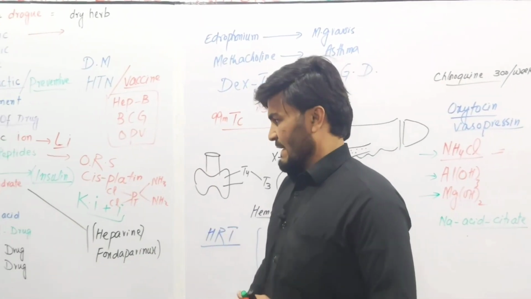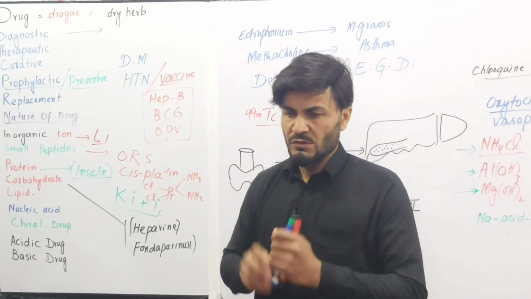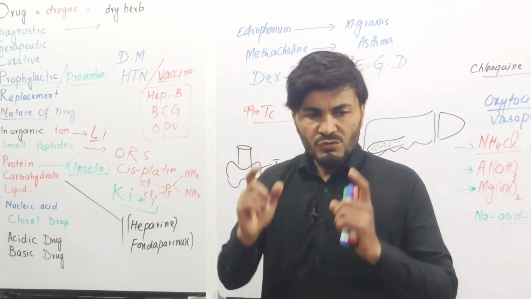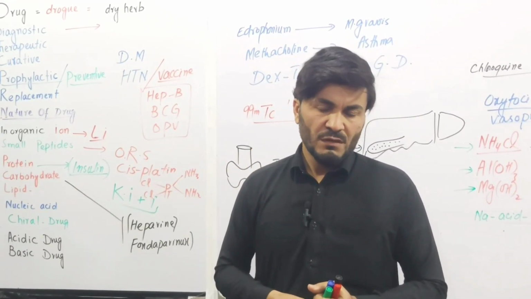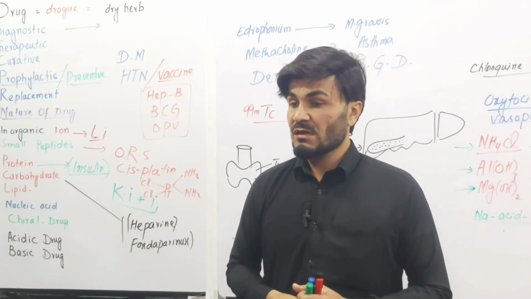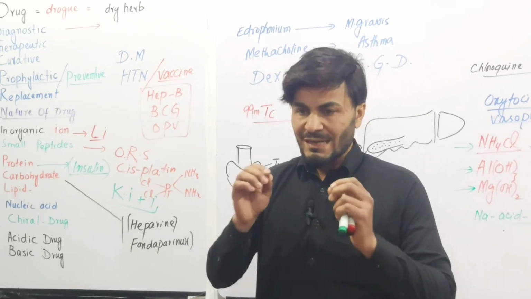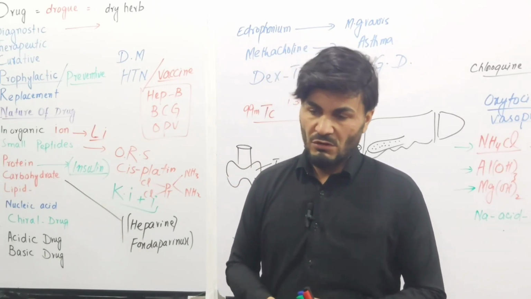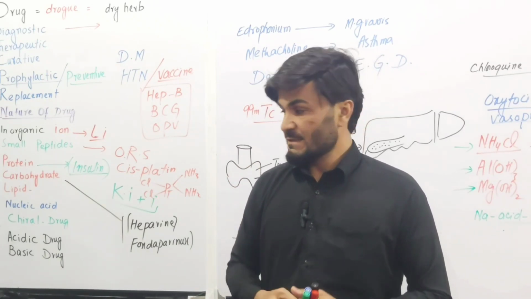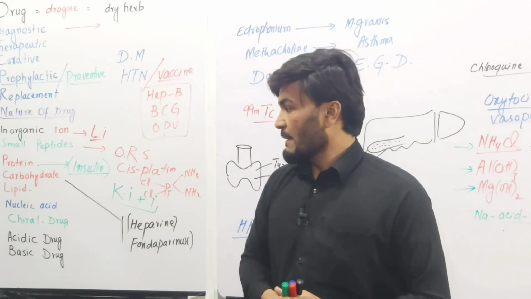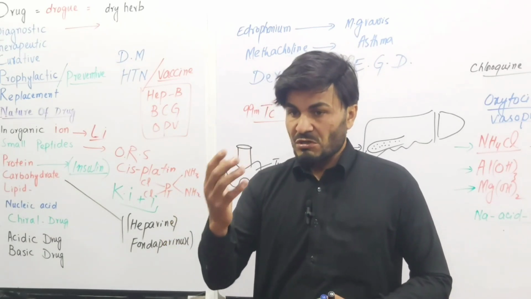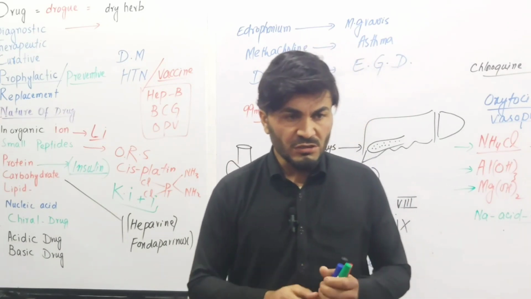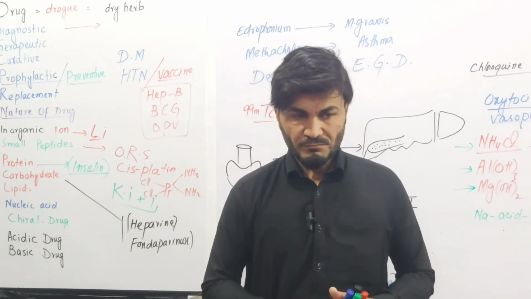And nucleic acid is a drug. These biopharmaceuticals: when there is a mutation in the genes, then these genes become defective. So scientists, specifically biopharmaceutical or biotechnology scientists working in this area, have the ability to replace the defective gene and insert a healthy gene.